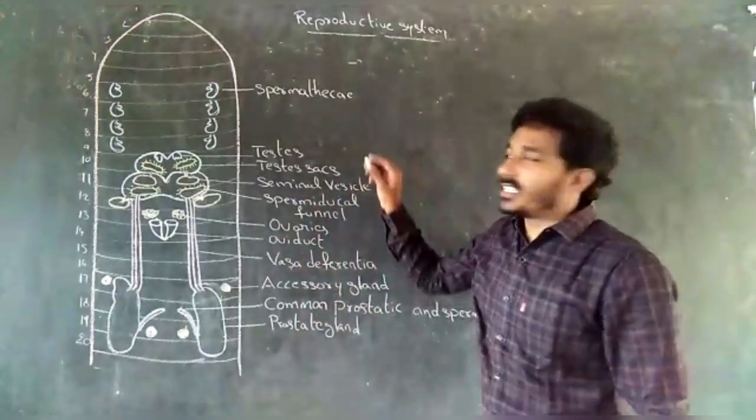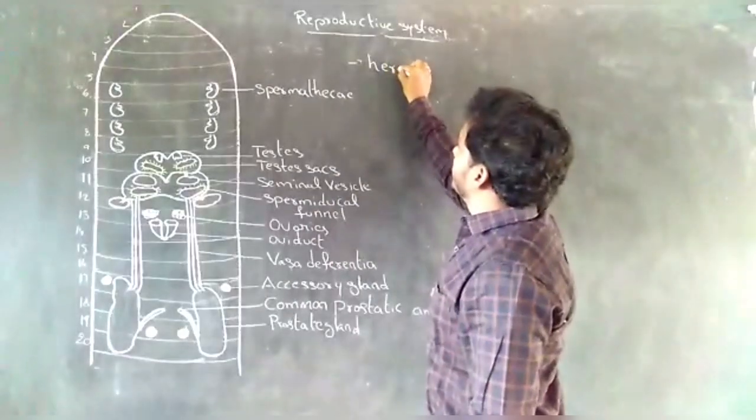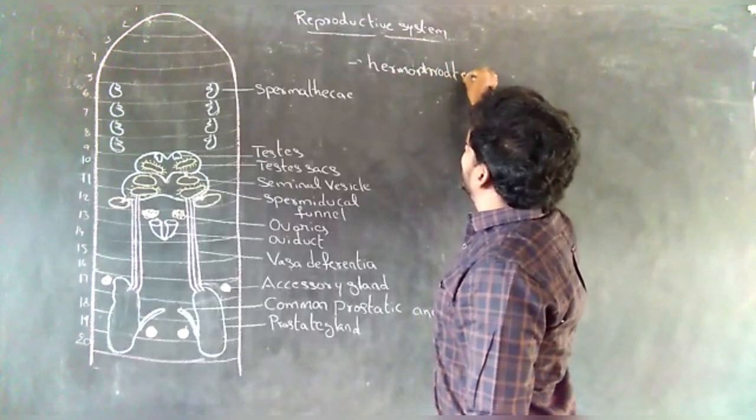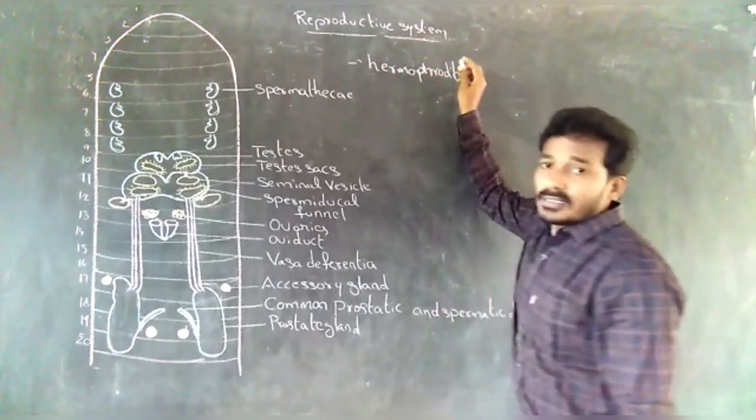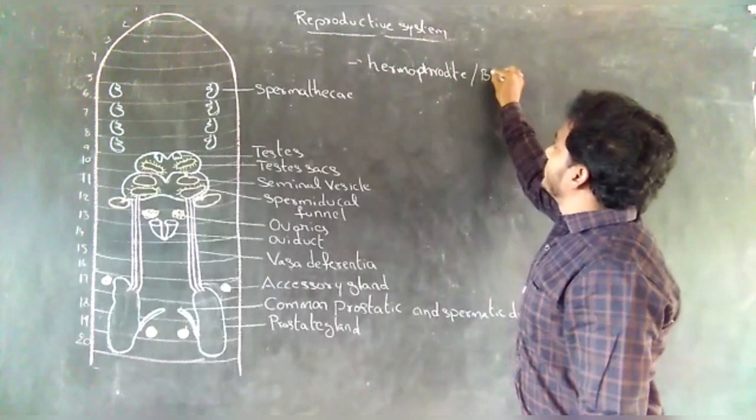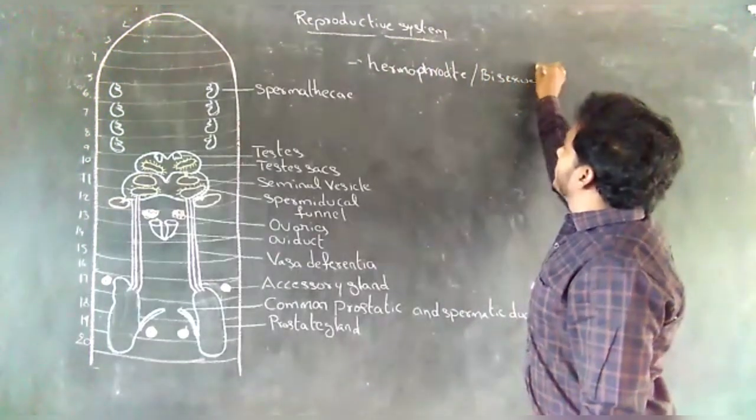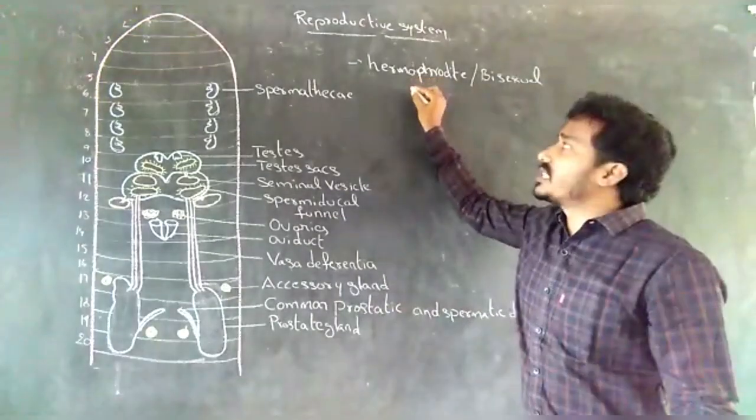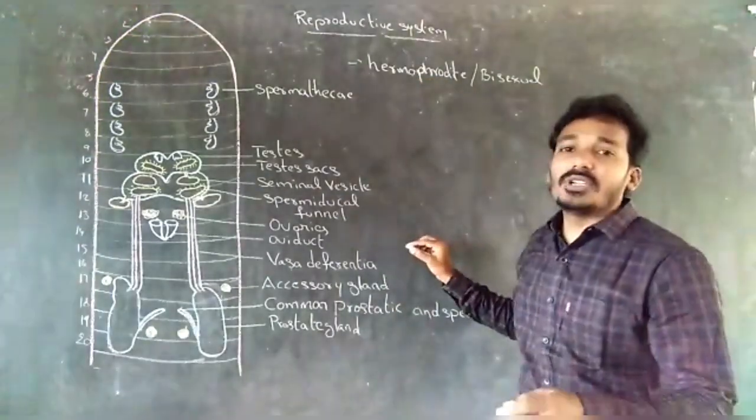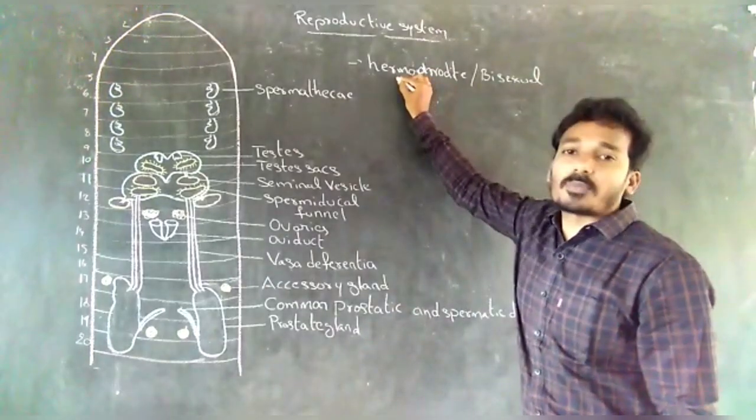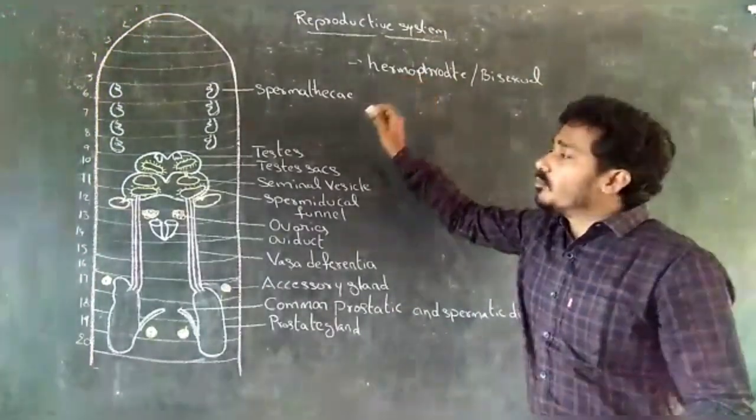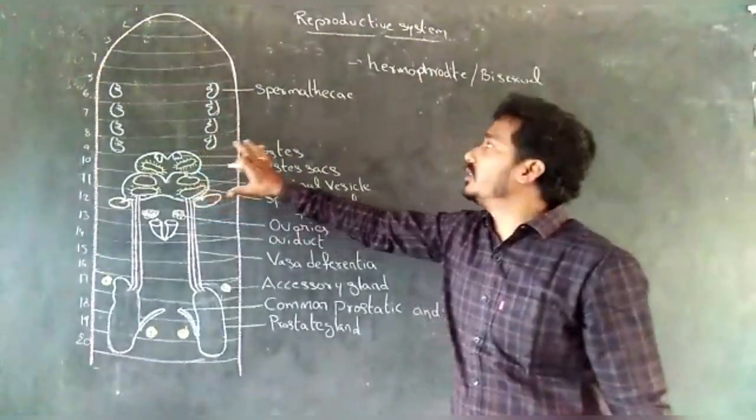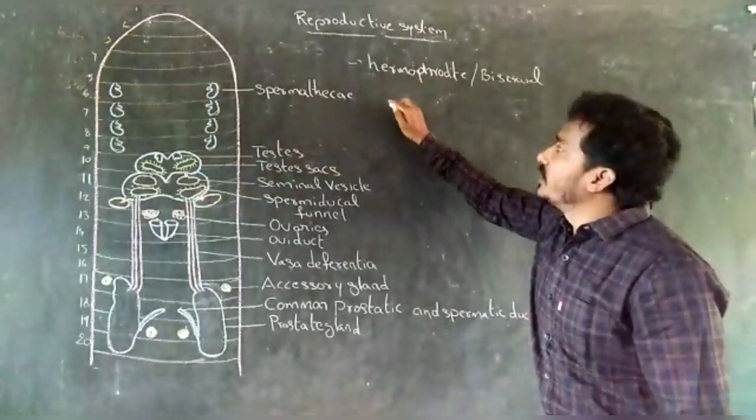Earthworms are hermaphrodites or bisexual. Hermaphrodite means both male and female sexual organs are present in the same individual.